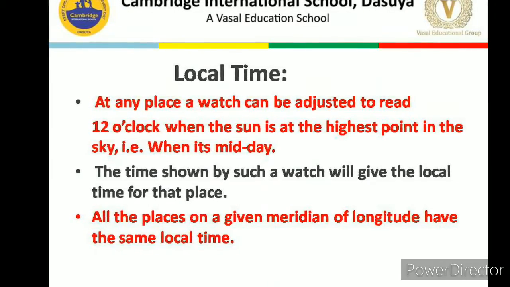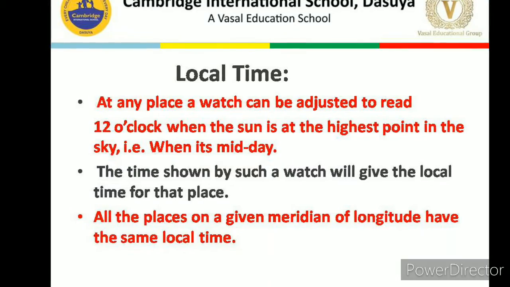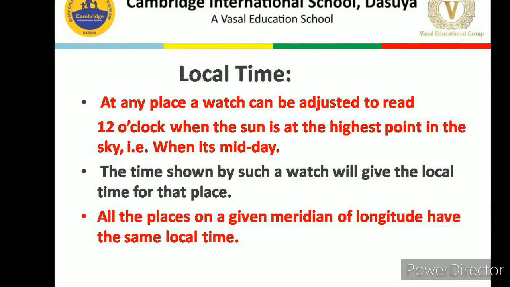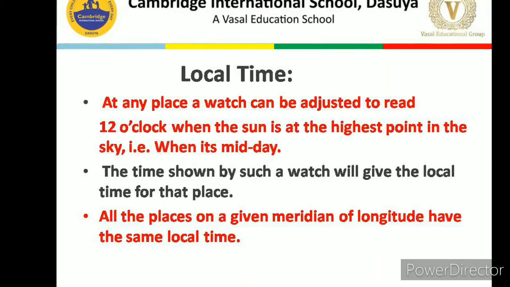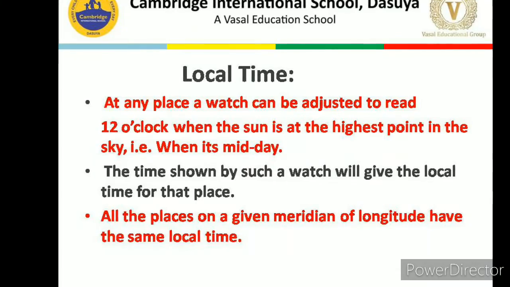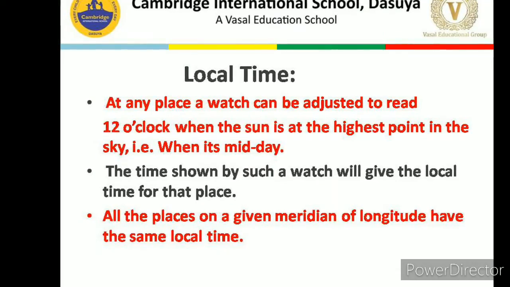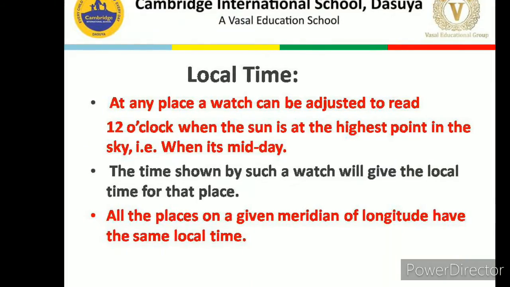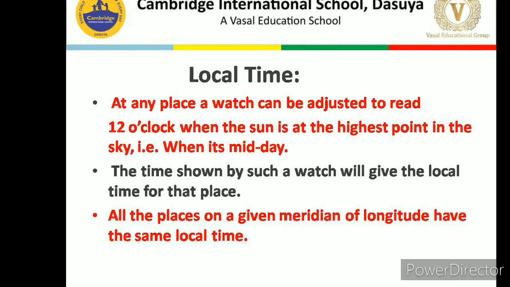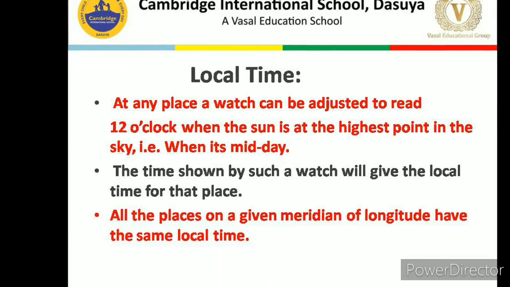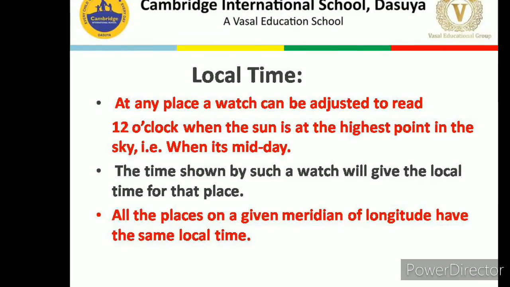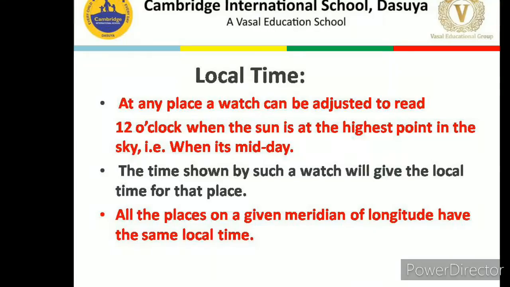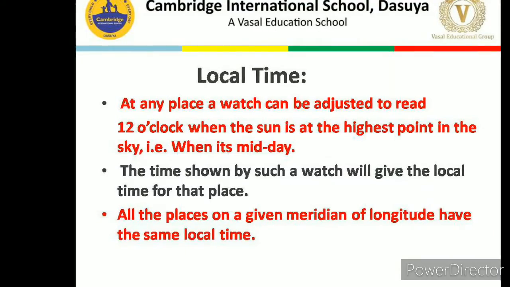Okay, let me revise again. Local time is the time of a meridian when the shadow of the sun is the shortest, meaning when it is 12 o'clock or the noon time. That is known as the local time of that particular meridian. Did you get this? Okay, so we have 360 meridians. It means on all meridians, the noon time will differ.